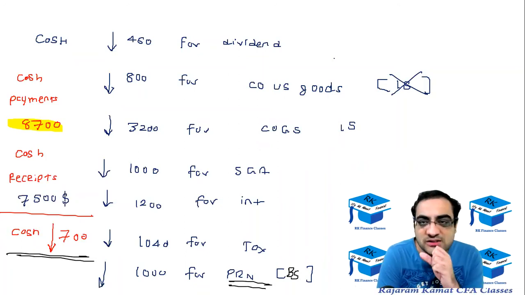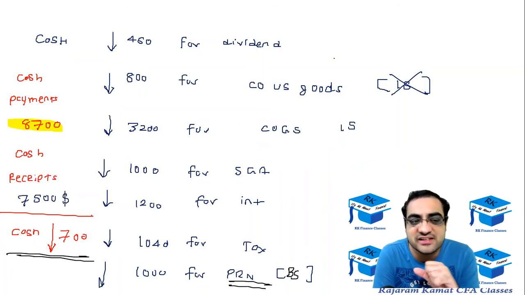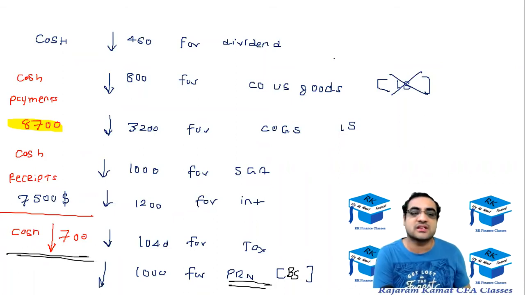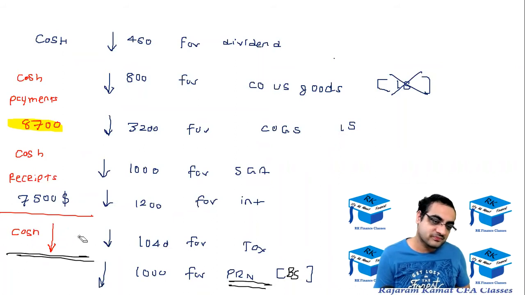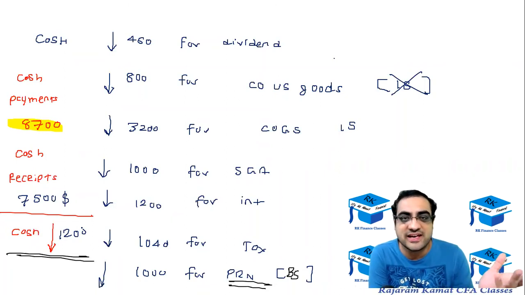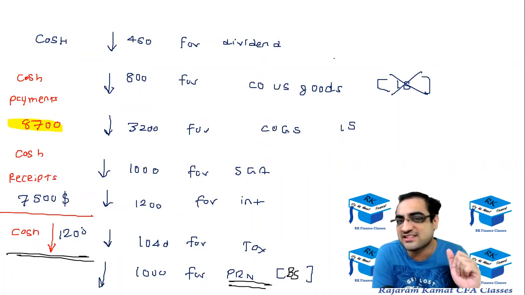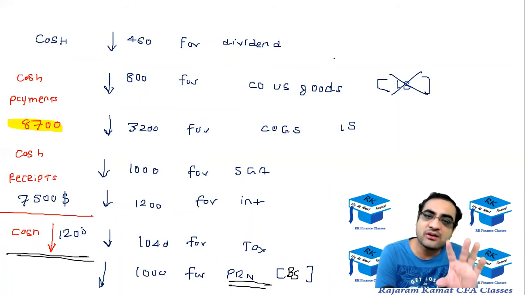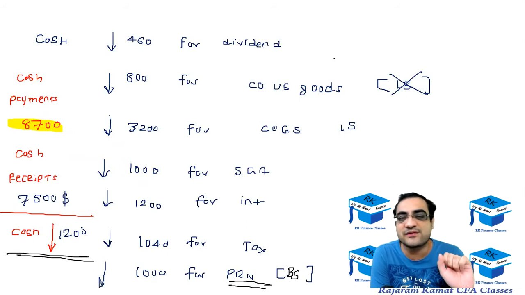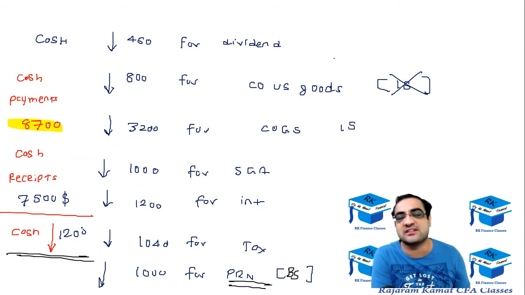With that, the cash loss would be 7,500 receipts, 8,700 payment. The cash loss would be 1,200. Okay. So पहले हमने assume किया था कि सारे के सारे customers, 800 customers will pay us cash. So 800 into 10, cash receipt was 8,000. Now I'm saying only 750 customers will pay us. 750 into 10, 7,500 will be cash receipt, and hence the cash loss would be 7,500 minus 8,700. 1,200 would be the cash loss.